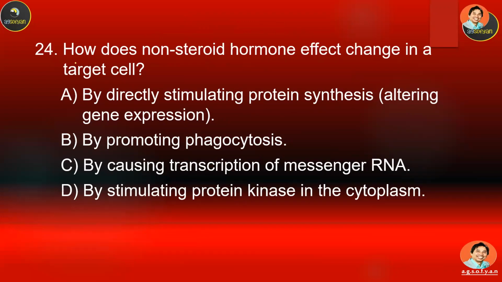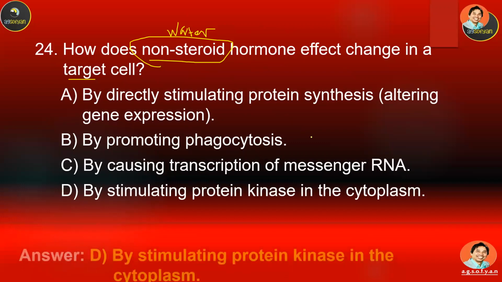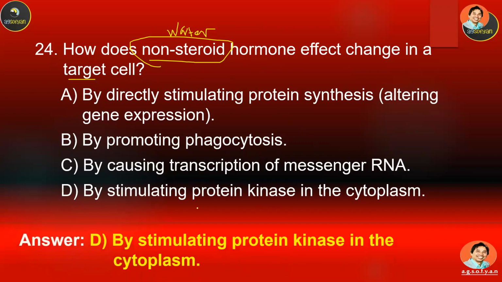Okay. Next one, how does a non-steroid hormone affect change in the target cell? Non-steroid is a water-soluble hormone, like insulin. Again, they will make the second messenger, and the second messenger then will stimulate the protein kinase. This is how the non-steroid hormone affects the cell, by activating the protein kinase through the second messenger.